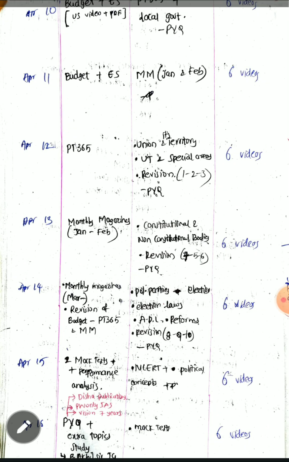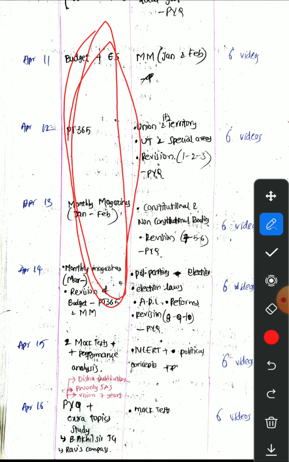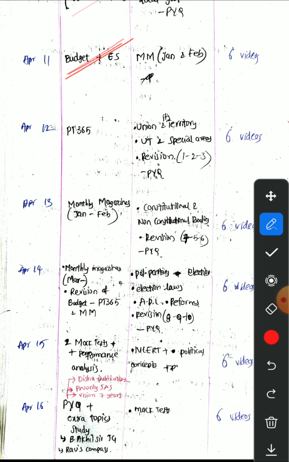I think if we observe the plan, there is a stretch here in economy. We have allocated more days for the budget. I think this is not necessary, but for the budget, as we are studying from YouTube, it may take time. Okay, that's fine. And yeah, PT 365 will take one day. I already studied 20 pages. There are not many important topics. Most of the topics are very static. Okay, from monthly magazines we can add topics.